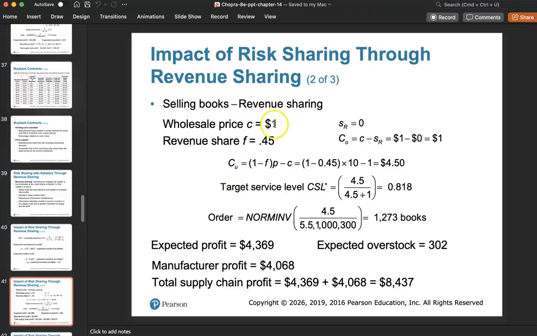Let's assume that the wholesale price is $1. Revenue sharing is 45%, which means that 45% of all revenue is sent to the manufacturer. Let's say that the salvage value is 0, so the retailer salvage value is 0 and the manufacturer salvage value is also 0. Let's assume all of that. With this, we can calculate everything that needs to be calculated. So let's go back to the Excel sheet.